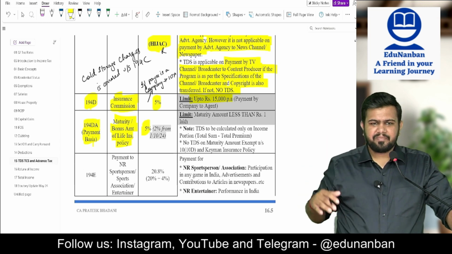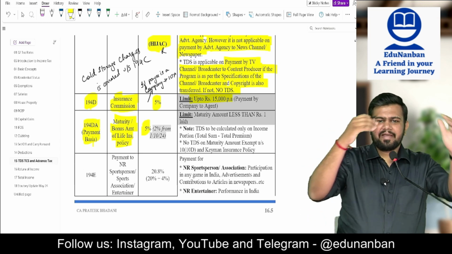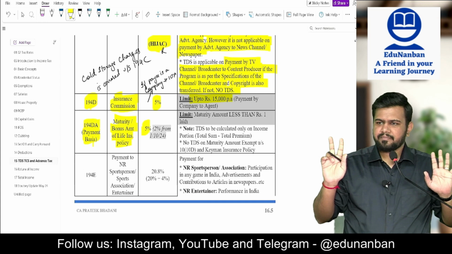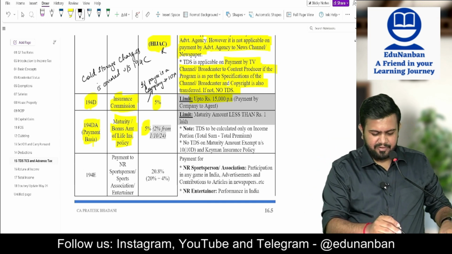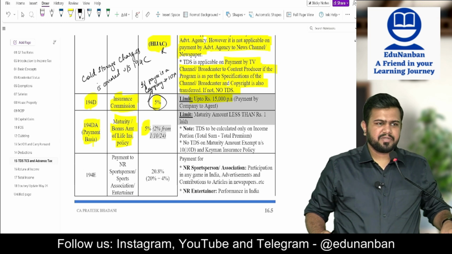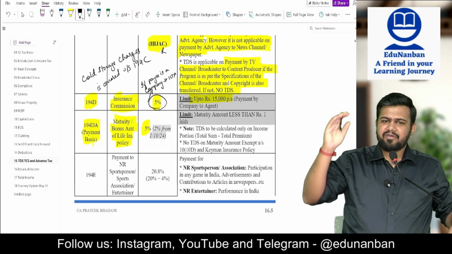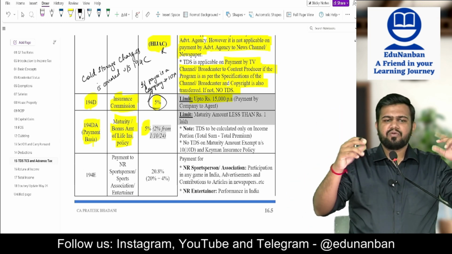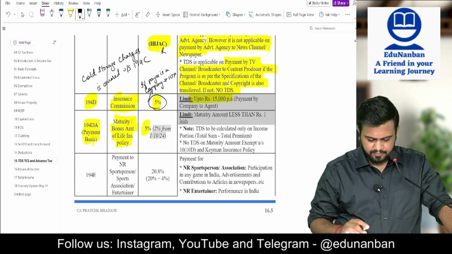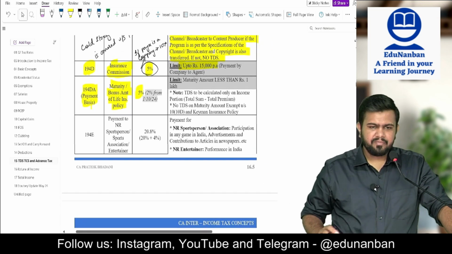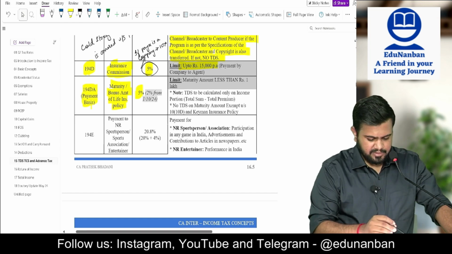To remember the old rate and new rate, there is one easy method. Wherever there was 5%, except one case, everywhere they changed it to 2%. That one case we have already studied, this insurance commission. Except this insurance commission, everywhere it has been changed from 5 to 2. 5 places they have changed. So 2% from 1/10/2024 onwards.